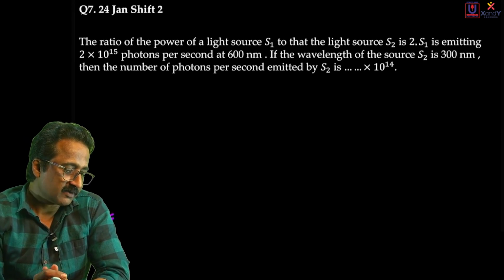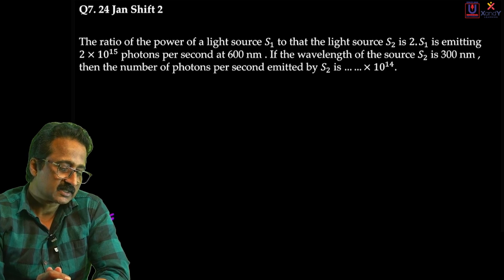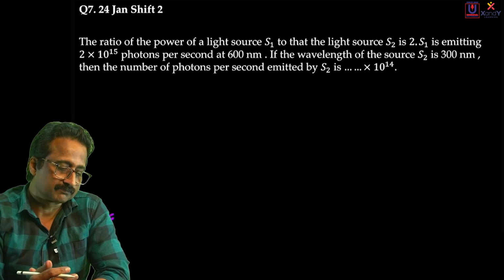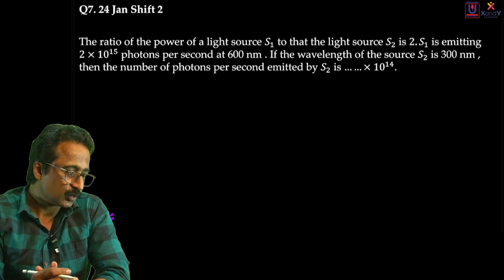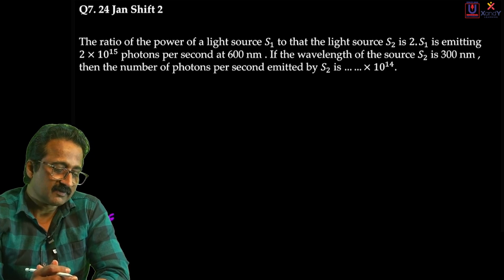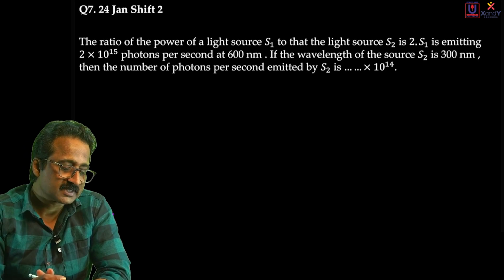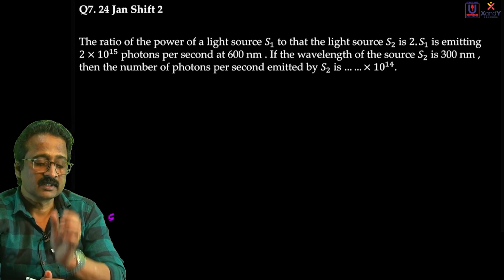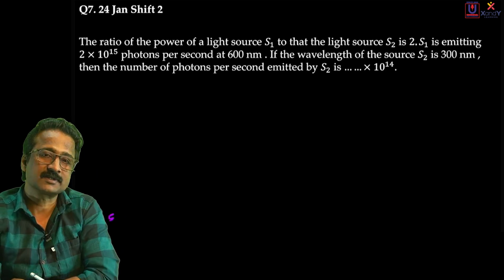The ratio of power of a light source S1 to that of S2 is 2, meaning 2 is to 1. S1 is emitting 2 into 10 raised to 5 photons per second at 600 nanometer. If the wavelength of light source S2 is 300 nanometer, then the number of photons per second emitted by S2 is what? So you are finding the numerical value that is missing in the answer.